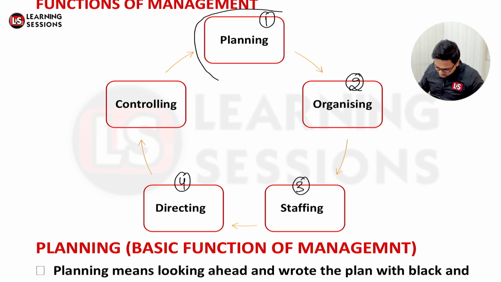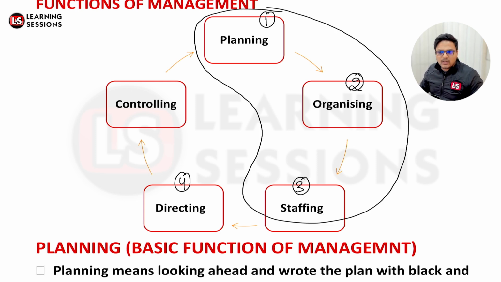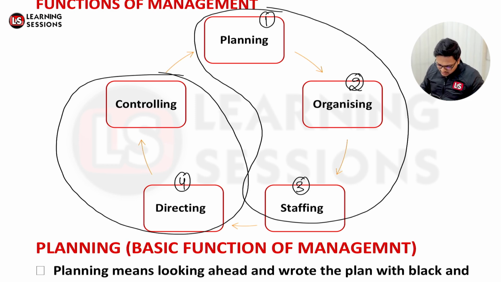If we talk about the first 3 parts, they are just about getting things done: we are planning, we are organizing things, we are letting the people know what they are to do, and we are hiring the people accordingly. That's the first 3 phases of management. And these 2 particular parts are related to the final execution of things, which will make sure whether we have achieved our goals or not, right?